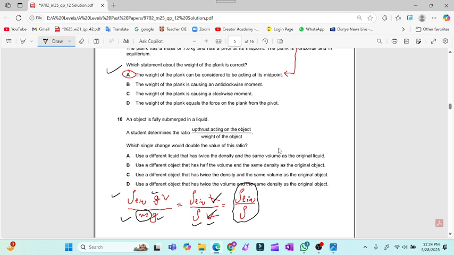Okay. So now we will use this expression, and for question number 10 we will read statement number 1. Use a different liquid that has twice the density. So the ratio is proportional to the density of the liquid. If we make it double, this ratio will become double as well. So option A is the valid option for question number 10.